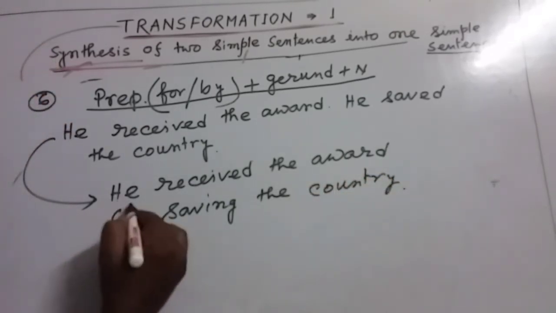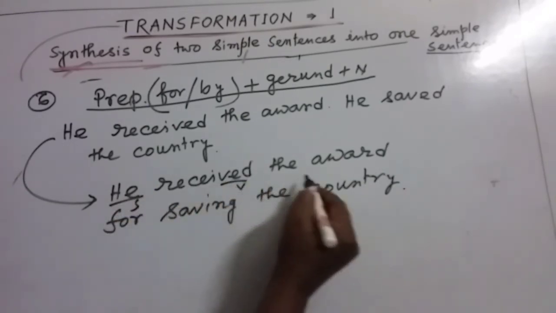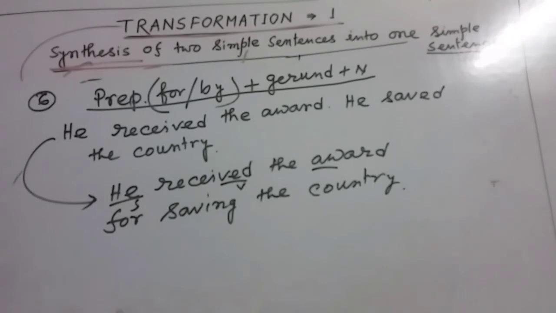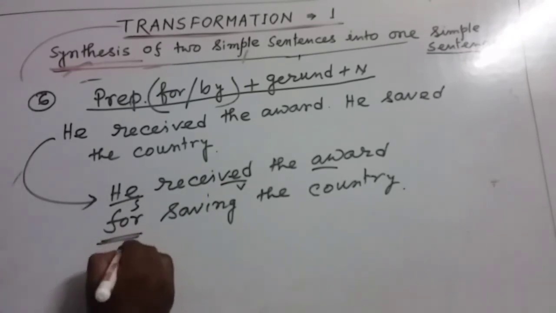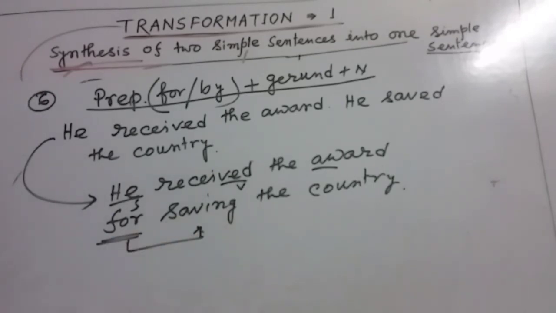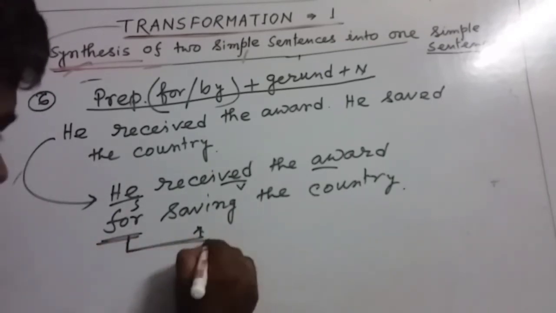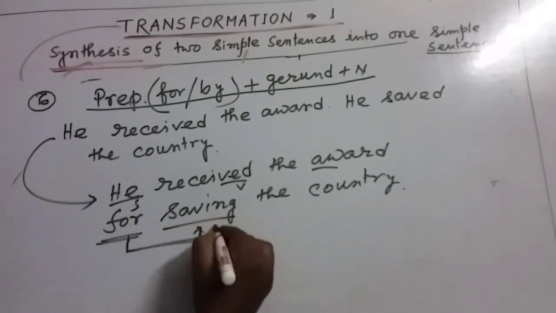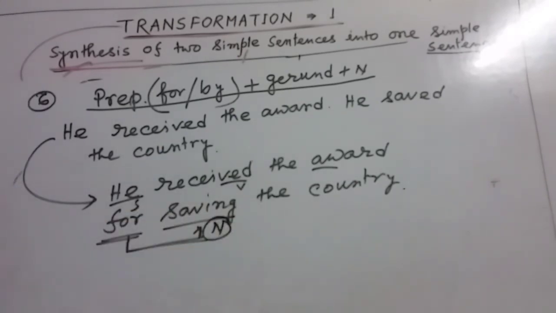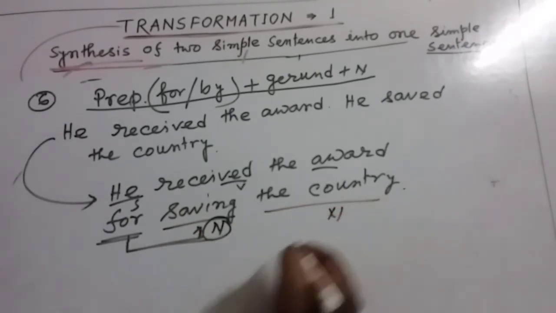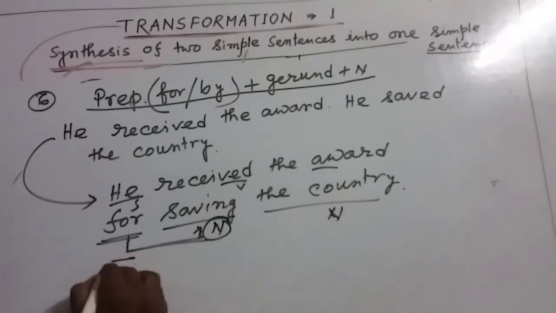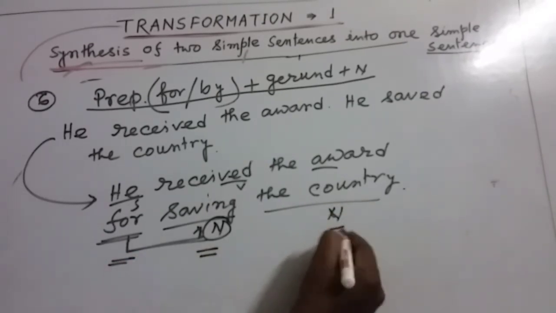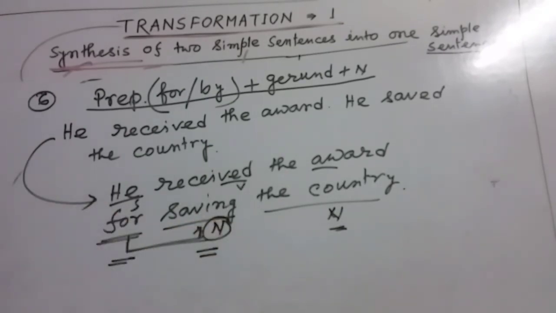Look at this sentence. This is the subject of this sentence. This is the verb, and this is the object. And here we have written for. This is the preposition, and after that we have used a gerund. Actually, every preposition needs one object, and that must be a noun or pronoun. Here we have made the noun form of this one. It is called a gerund. It is not a participle. Don't be confused about it. It is a gerund, and after that this is the noun. So the structure is preposition, then gerund, then noun, and it is a simple sentence.